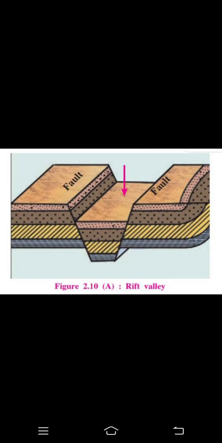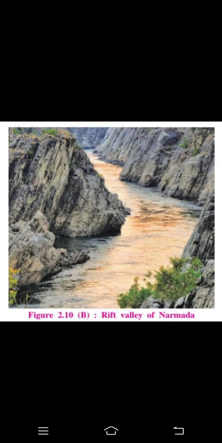Okay, so when I will show you a real picture of it, this is a diagrammatic picture. So I'll show you a real picture of that, which will be very clear. See, when there's a mountain and the in-between part goes inside and there's a water surface, that is called a rift valley. Okay, and it is a picture of a rift valley of Narmada. So the in-between part of that mountain went inside because of the fracture, so it created a rift mountain.